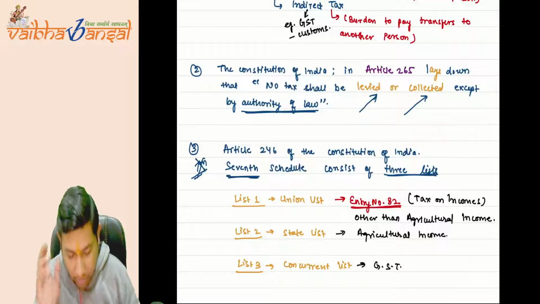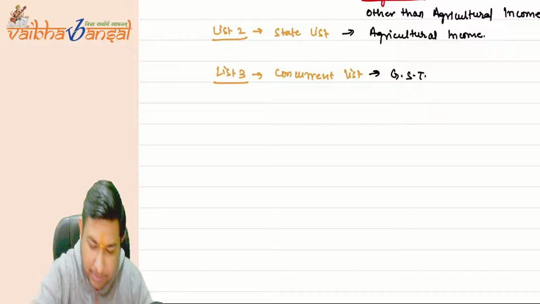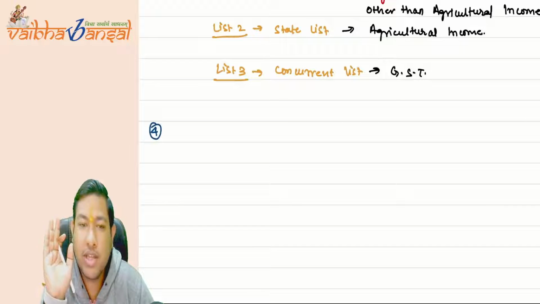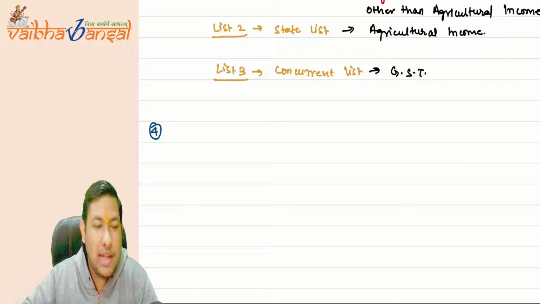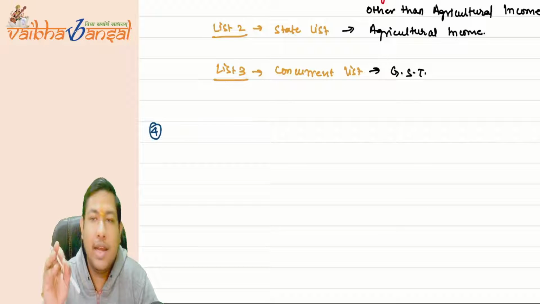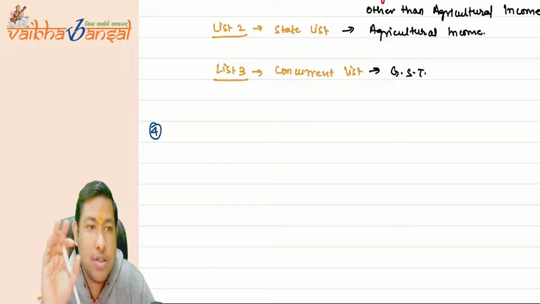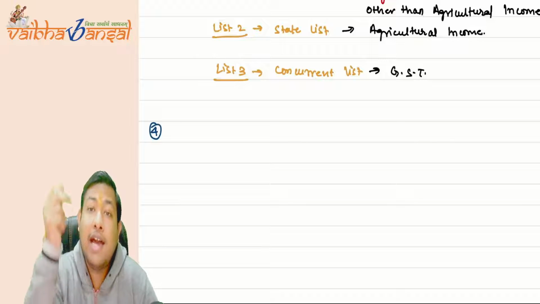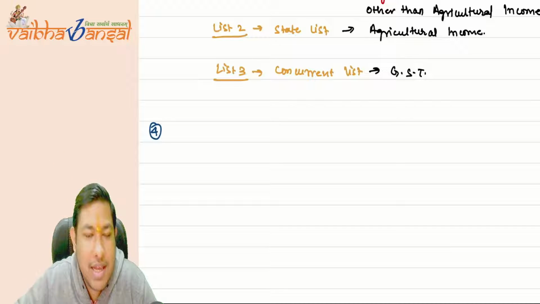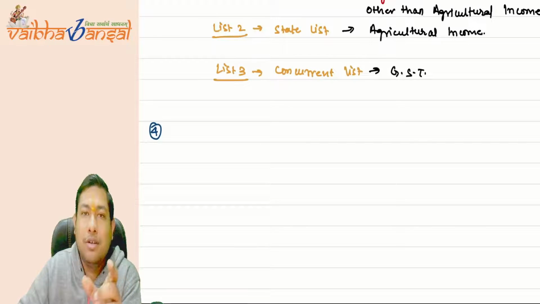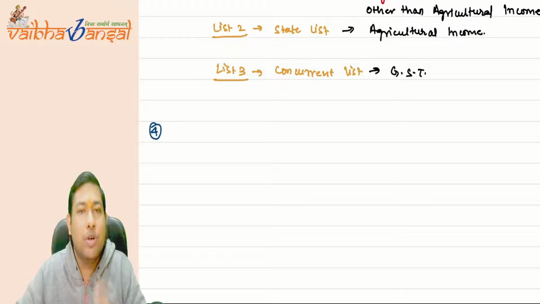Is this clear? Now, coming on to the next point. Fourth and the most important point. What I'm going to write under the fourth point is the heart of the Income Tax Act, the heart of income tax or direct tax. Okay, the direct taxation. I'll also tell you why the ICAI, the Institute of Chartered Accountants of India, does not write income tax. They write direct tax and international taxation. This is very important. Why ICAI writes direct tax, not income tax. That is very important, and I am going to tell you as of now.